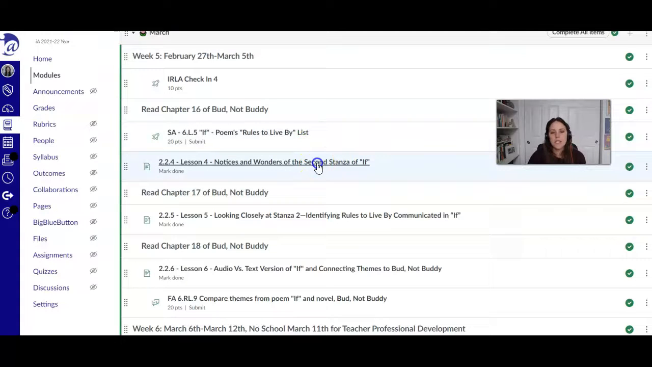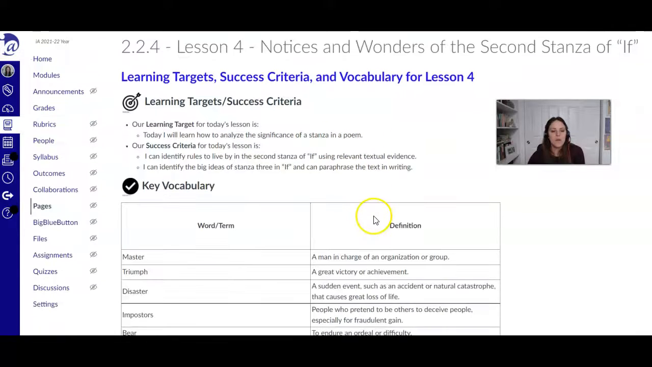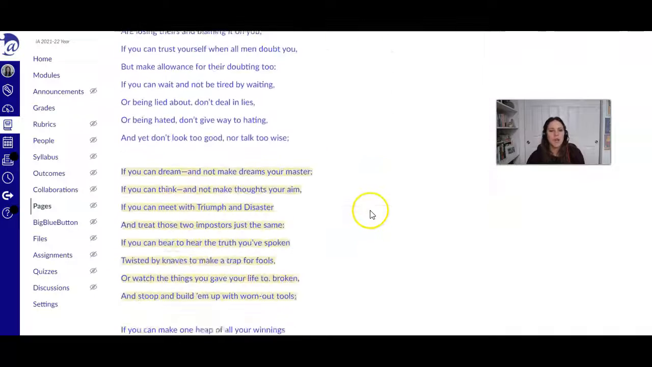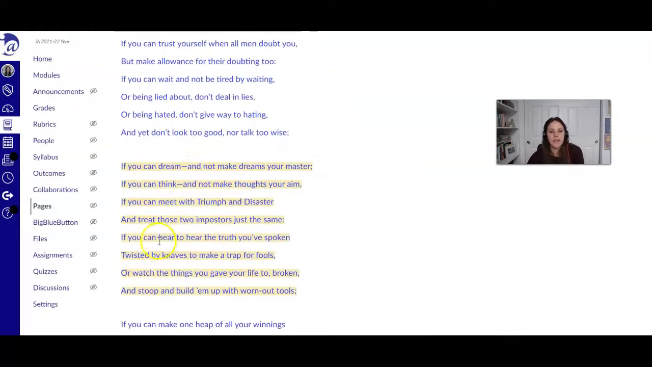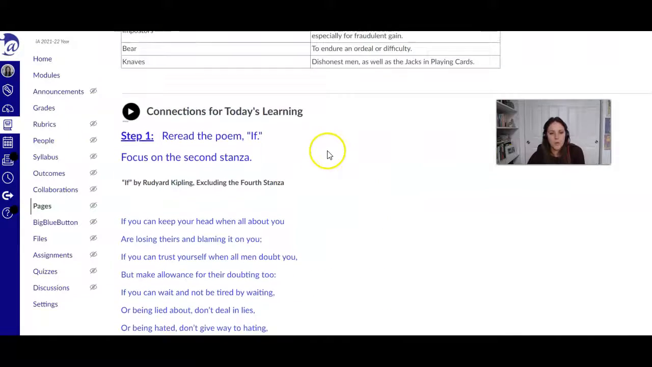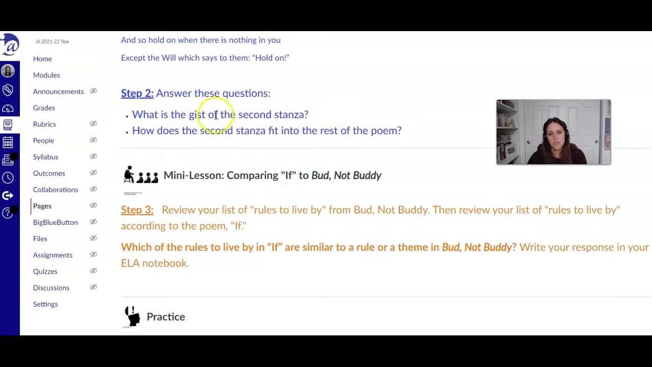So then here's lesson 4, which is noticing and wondering about the second stanza of If. Remember, a stanza is like a paragraph in a poem. So we're not looking at the entire poem at once. We're just diving into this highlighted part, this stanza here. So make sure you read through the poem, but we're really focusing on that one. Then answer these questions. What's the gist of that second stanza, and how does the second stanza fit into the rest of the poem?